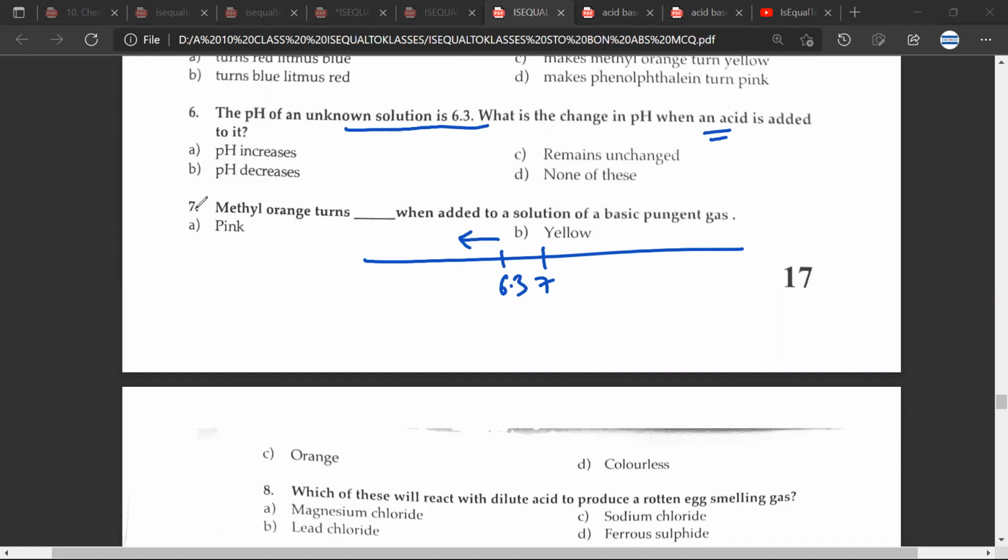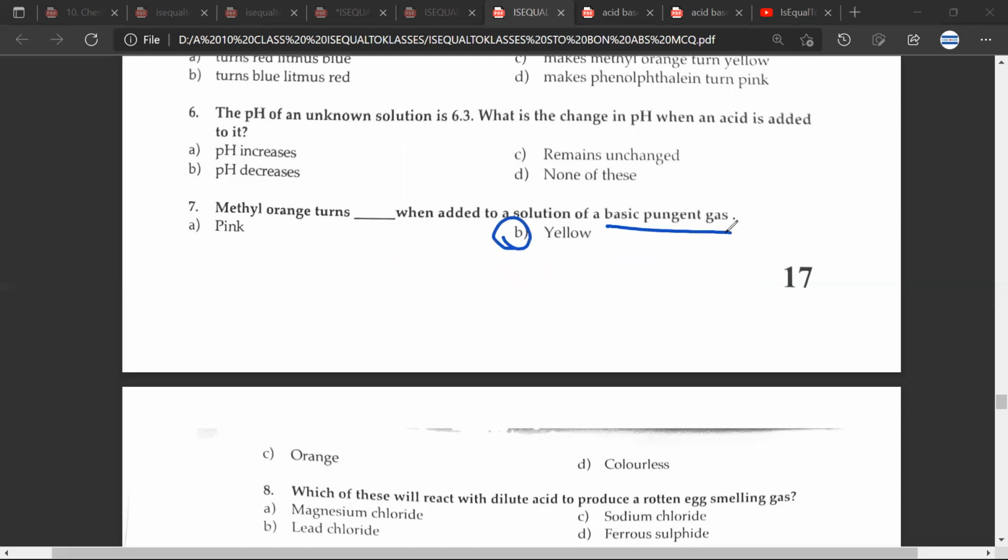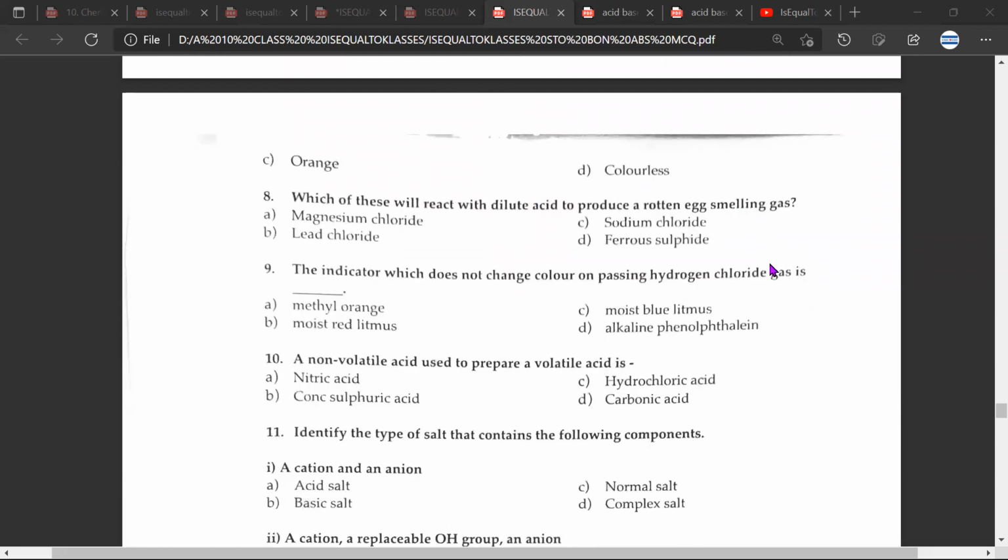Great. Question number 7. Methyl orange turns dash when added to a solution of basic pungent gas. This would be yellow. Great. Okay. Question number 8. Which of these will react with dilute acid to produce rotten egg smelling gas? This would be D, ferrous sulfide. Which will be this rotten egg smelling gas? So this would be H2S, hydrogen sulfide. Great.